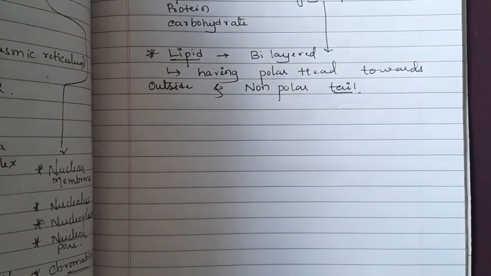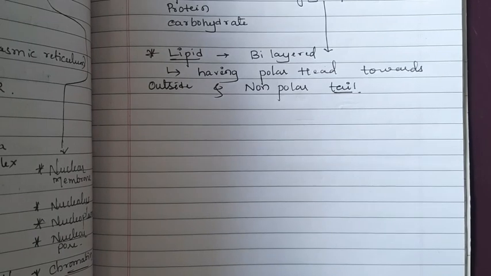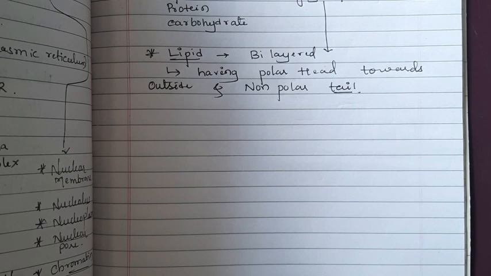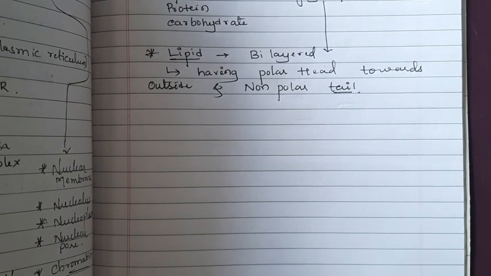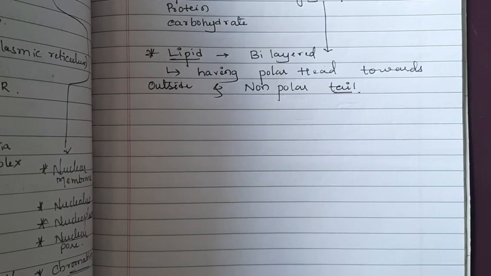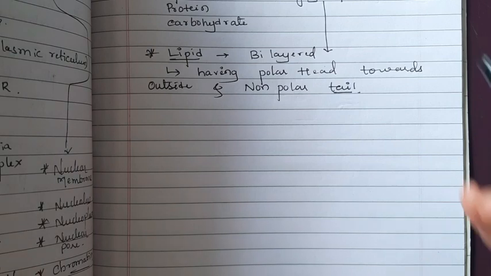The lipid has a rounded head-like structure at the outside and a tail-like structure at the inner side. The lipids are mainly phosphoglycerides or glycolipids.